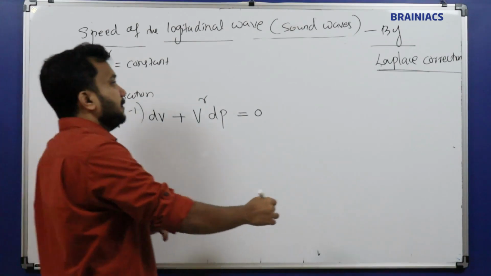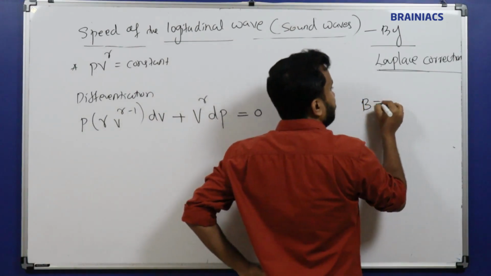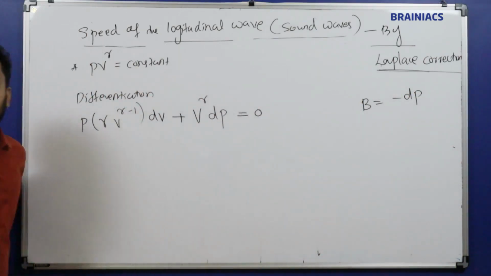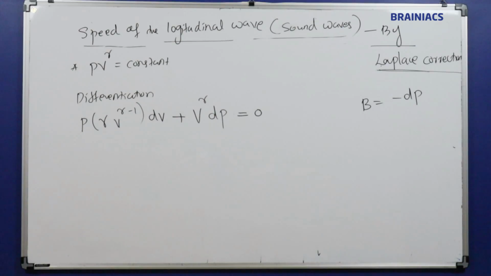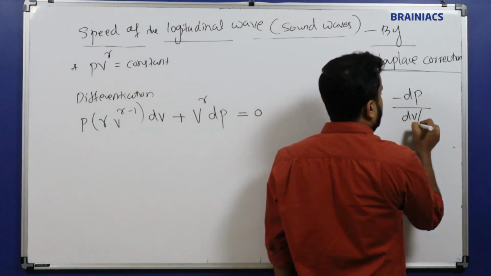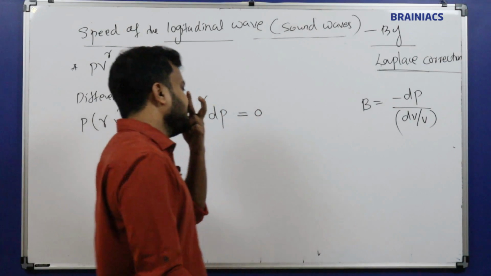We need to find out an expression for bulk modulus. What is the expression for bulk modulus? Minus dP. Okay, I told an expression for the bulk modulus. What is the expression for bulk modulus? dP divided by dV divided by V. This is the expression for the bulk modulus.